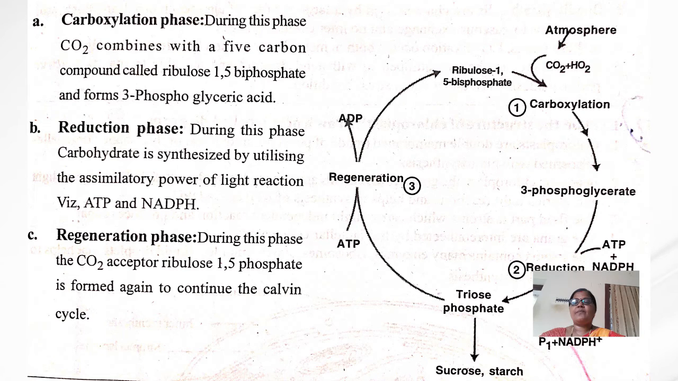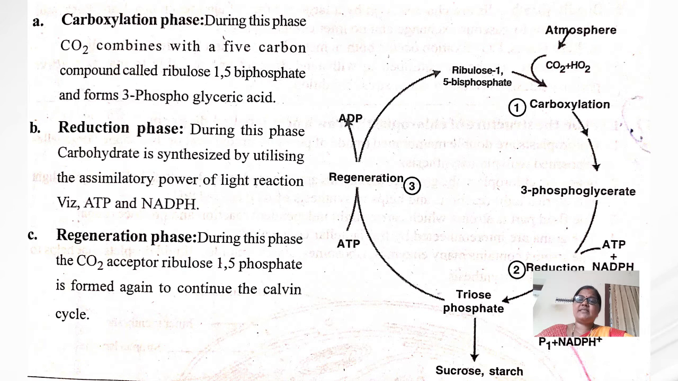During the regeneration phase, the carbon dioxide acceptor, ribulose 1,5-bisphosphate, is formed again to continue the Calvin cycle.